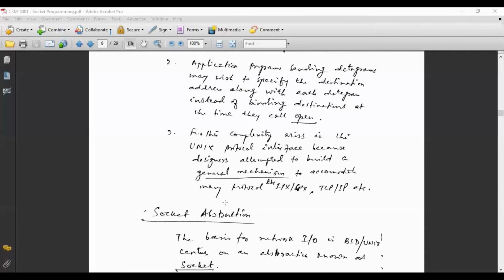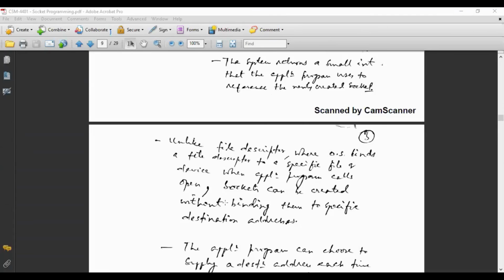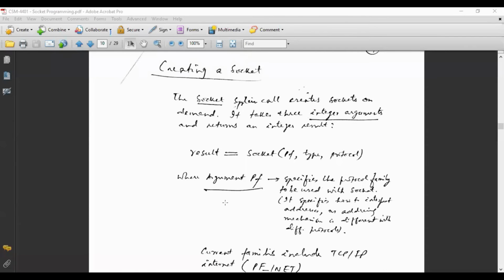What is a socket? I have already discussed it with you. It is the basis for network input-output operation. What happens in the network basically? Some data is transmitted to the other end and the other end responds. So data transmission between two ends is basically an input-output operation. So the basis for network input-output operation centers on the abstraction known as socket.